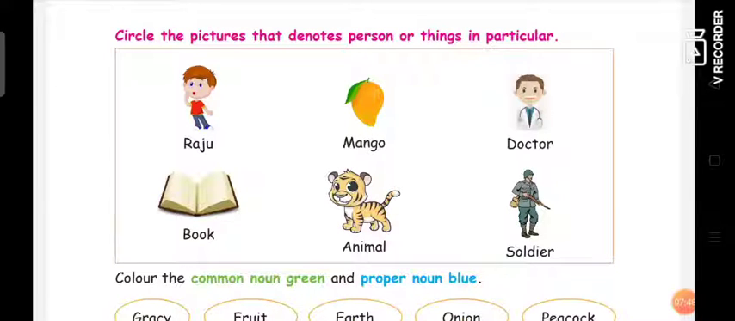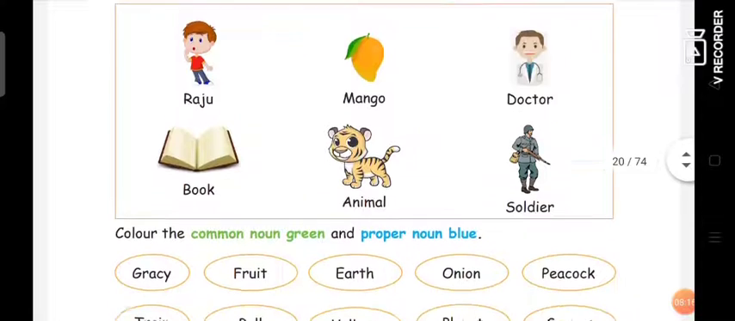Doctor. Doctor is a common noun. We have many kinds of doctors, right? We have many sub kinds of doctors. So doctor is a common noun. You should not circle. Book. Book is also a common noun. Animal is also a common noun. Soldier. Soldier is not a common noun. It is a proper noun. Okay, so Raju, mango, soldier.